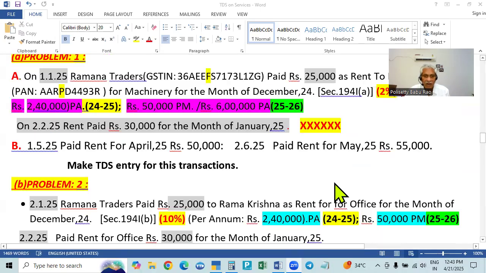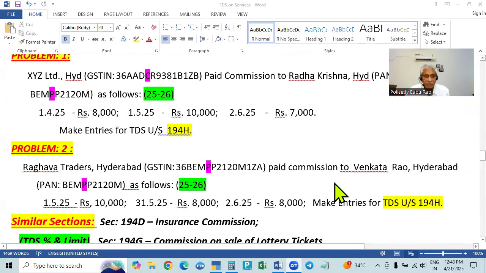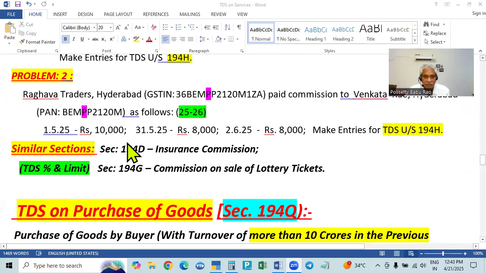In the case of commission, there are two other types: 194D, insurance commission, and 194G, commission on sale of lottery tickets. Insurance commission will be paid by an insurance company. Lottery tickets are sold by the government, so that commission will be paid by the government.